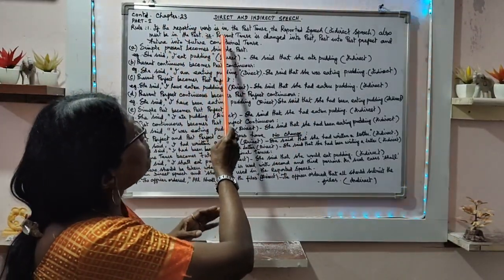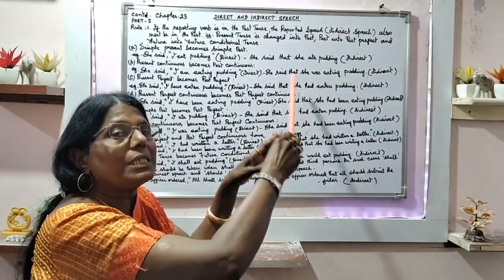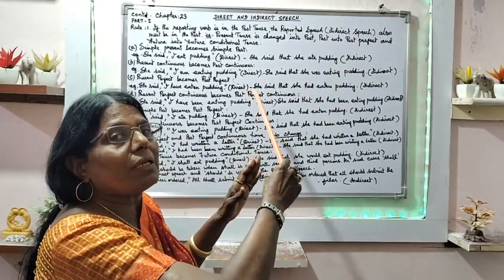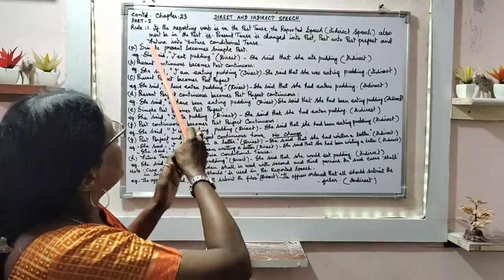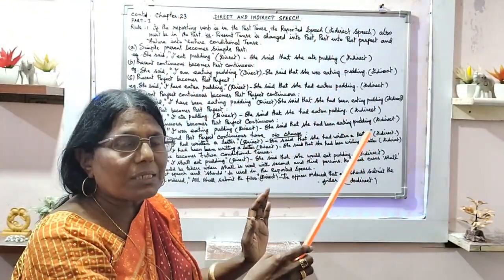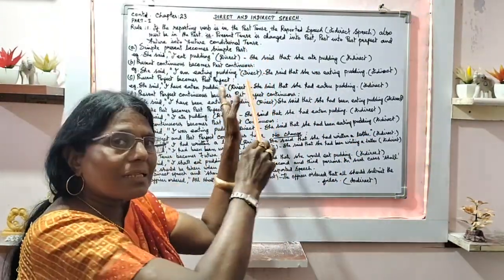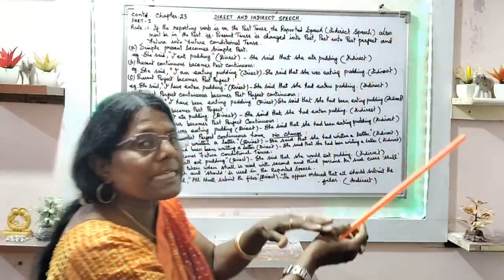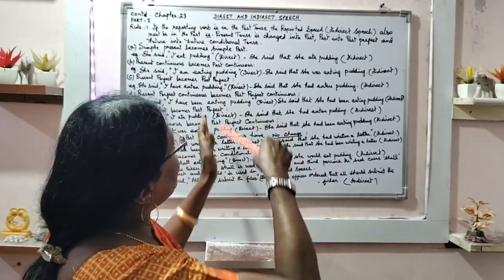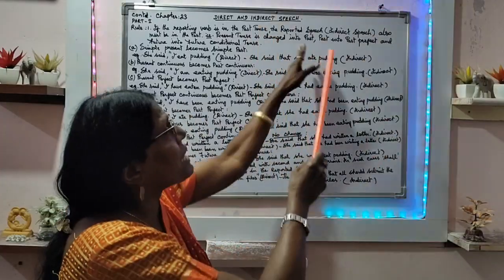If the reporting verb is in the past tense, then when we change into indirect speech, that time also it should be of past tense. In fact, in direct speech inside the inverted quotation, present tense will be given, and the verb has to be changed into past tense. The rules in detail I will give you a little later. So, present tense is changed into past tense.